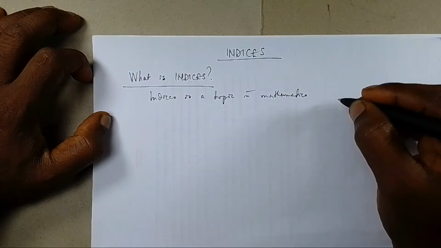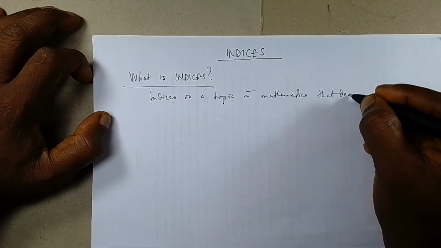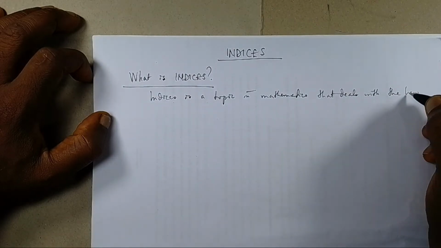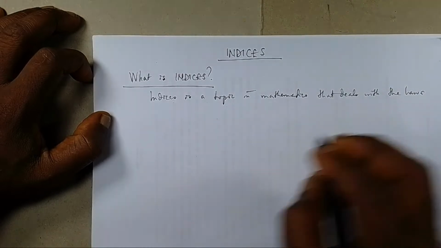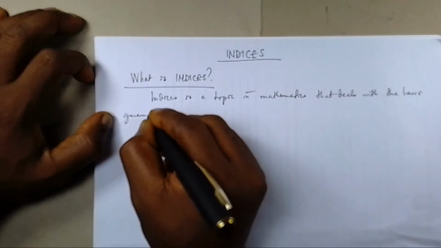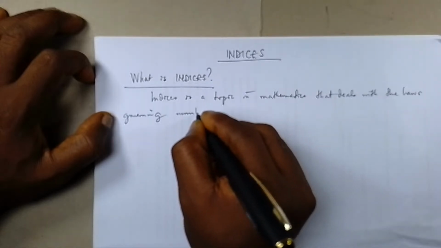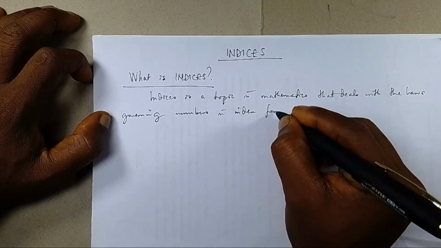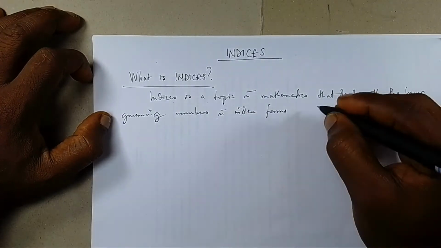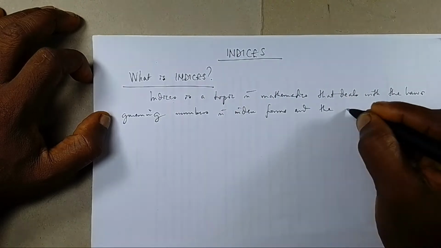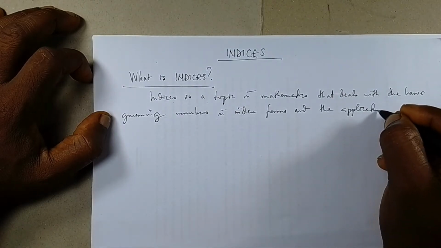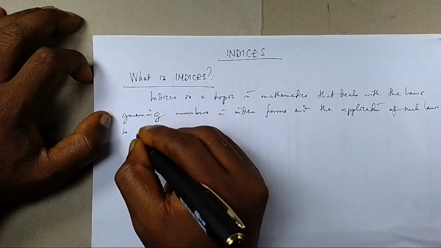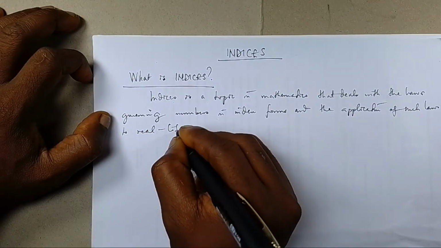It's a topic in mathematics that deals with the laws governing numbers in index form and the application of such laws to real life problems.